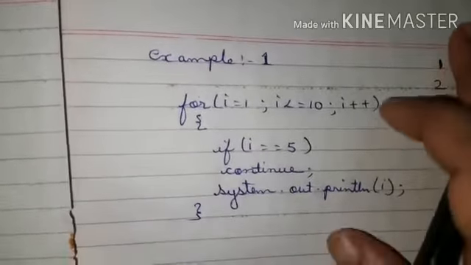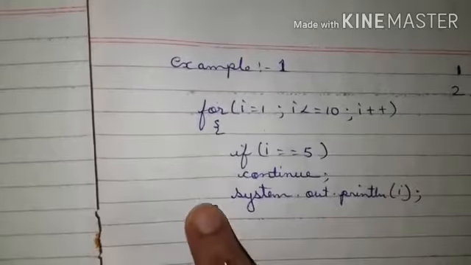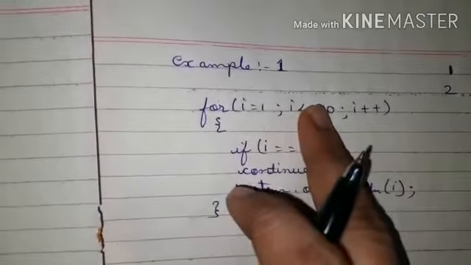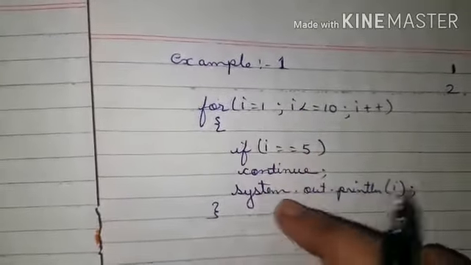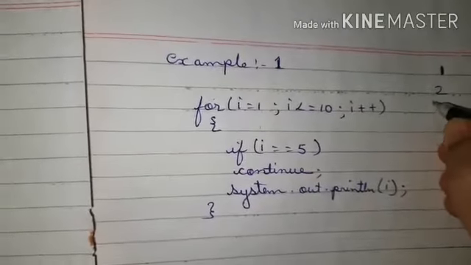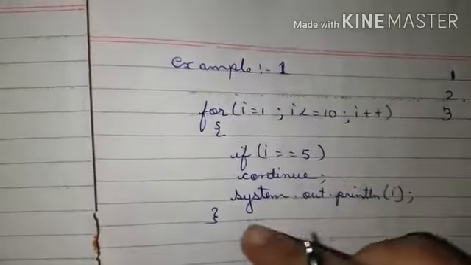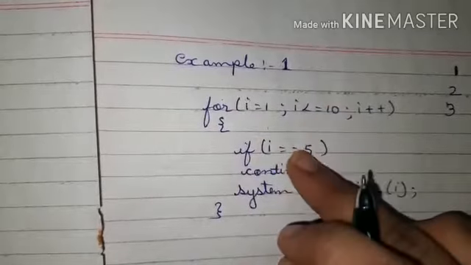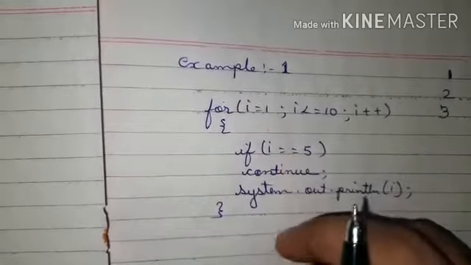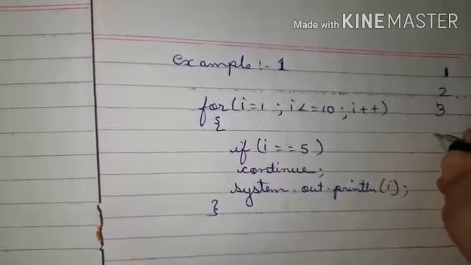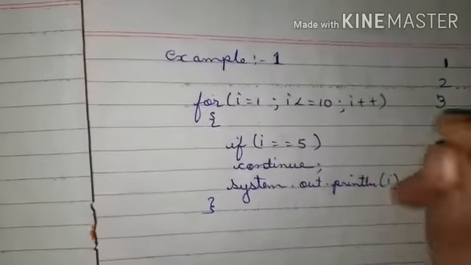Since it is println, it will display one after another. Then i is 3, less than 10, not equal to 5, so it displays 3. Then i is 4, and it displays 4.